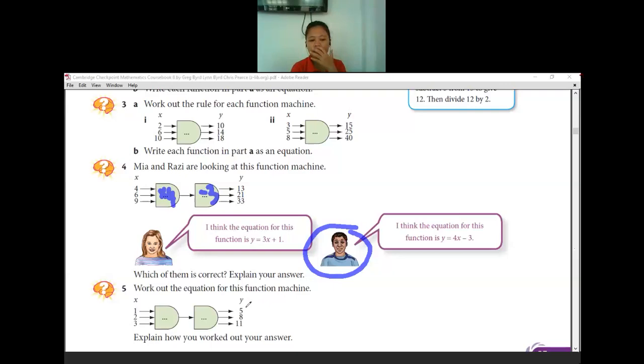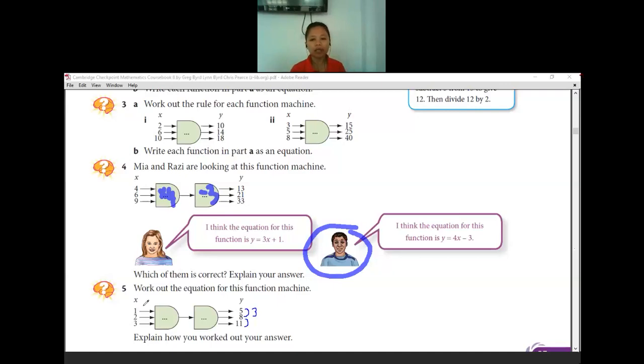You can do it like you do when you are finding the term to term rule. So it will be better if you find the difference at the output. How many is the difference? The difference is 3, right? And then I told you, when we are going to find the position to term rule, whatever the term to term rule, we will multiply it with the position number. So in here, the input is the same thing as the position number.